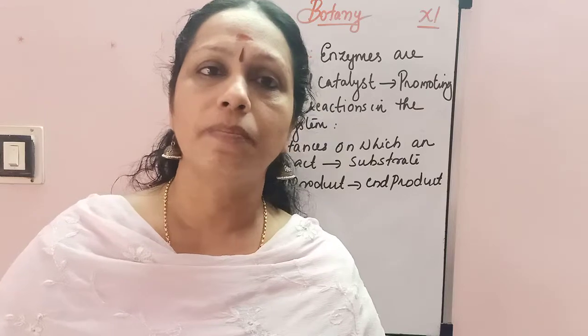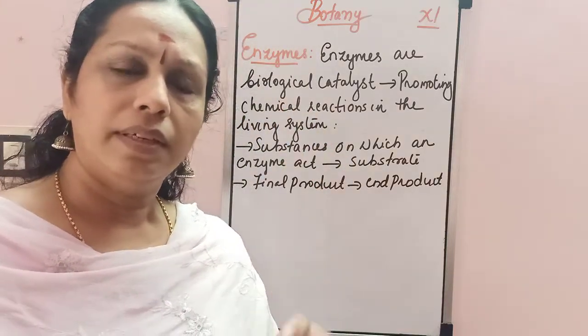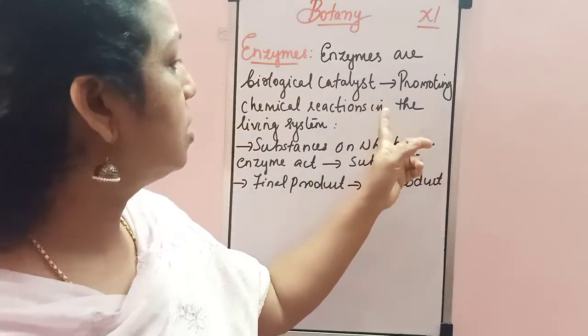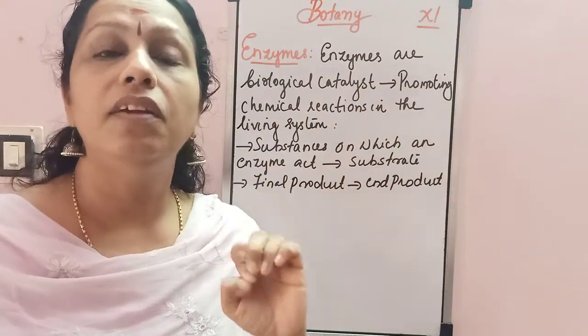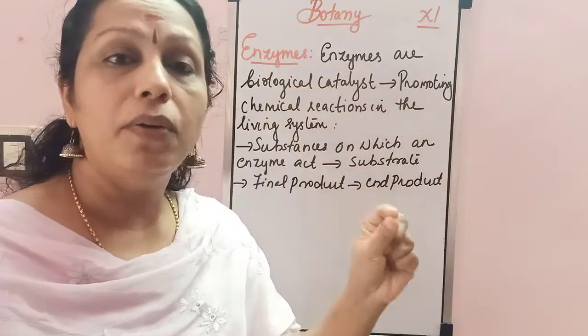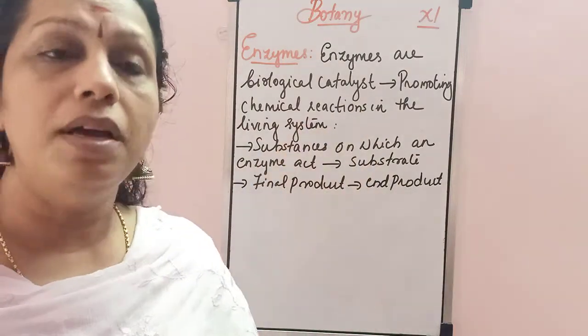What are enzymes? The enzymes are biological catalysts. Catalyst means something helpful for chemical reactions. So, biological catalysts helpful for the chemical reactions in the living system. Clear? So, the enzymes are biological catalysts promoting chemical reactions in the living system, and these enzymes speed up the chemical reactions taking place in our body. Digestion. They speed up the process of digestion.